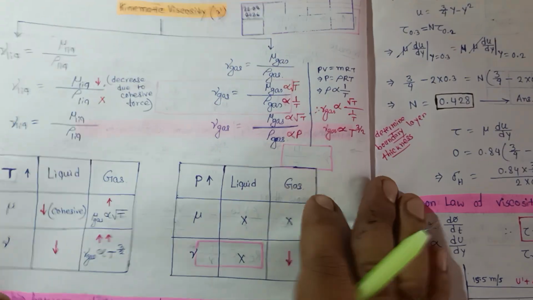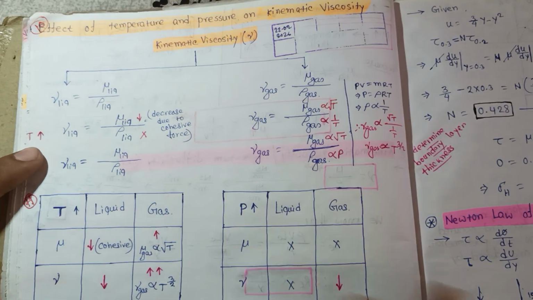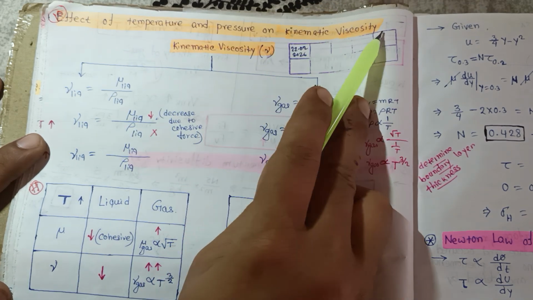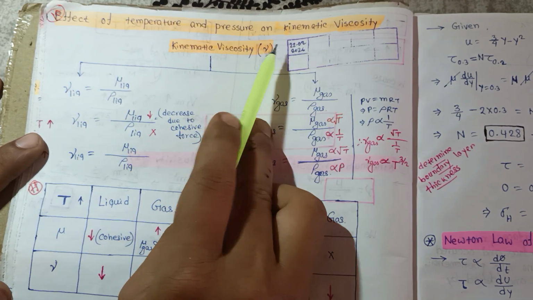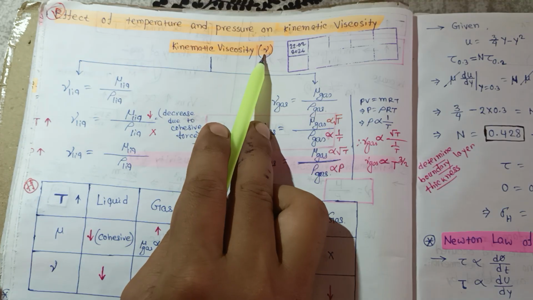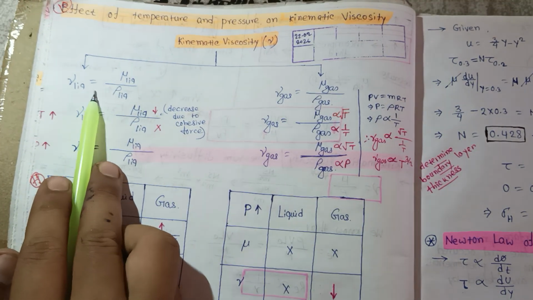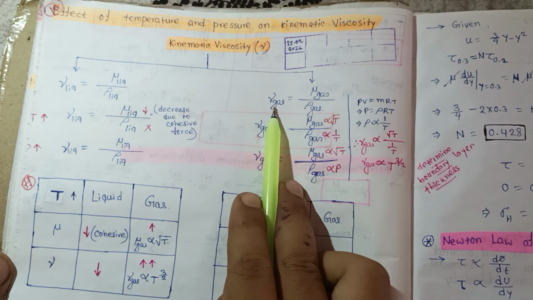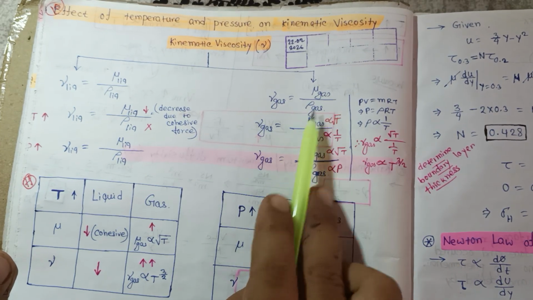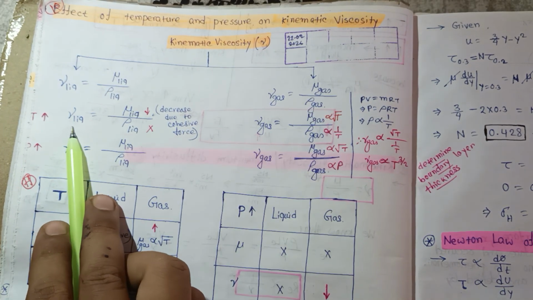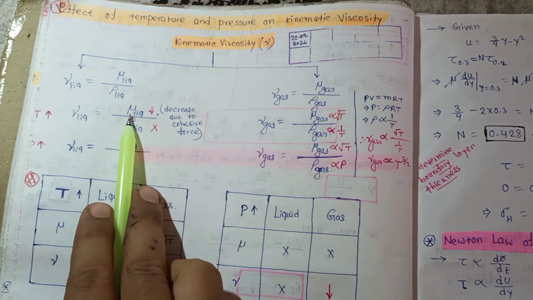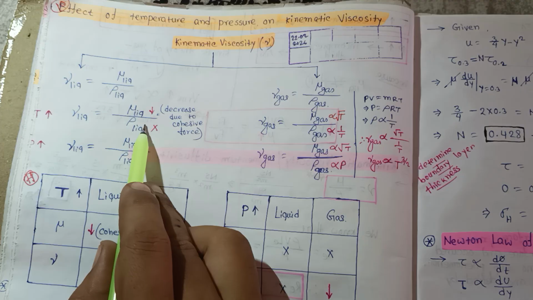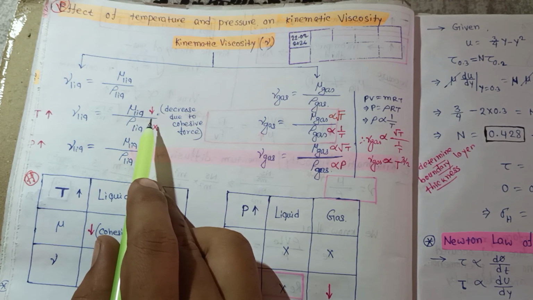Okay, now the last small topic, that is the effect of temperature and pressure on kinematic viscosity. So here kinematic viscosity is nu. For liquid, nu of liquid is mu of liquid by rho of liquid, and for gases, nu of gas is equal to mu of gas by rho of gas. So the density of liquid does not change, we know that liquids are incompressible, for water.